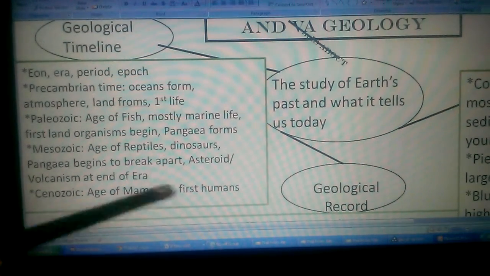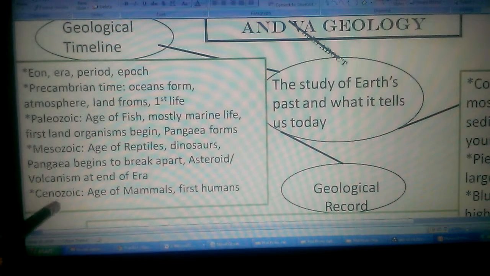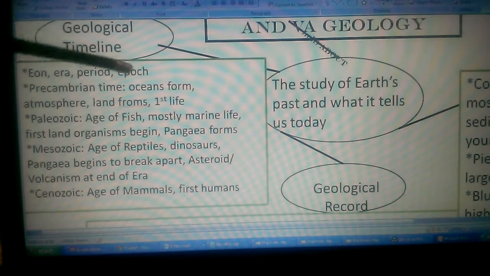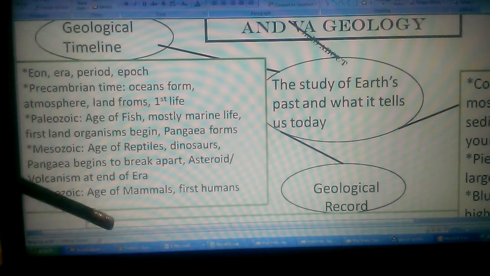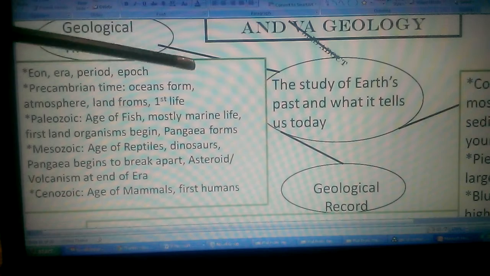Then you have the Mesozoic era, which is the age of reptiles, which particularly were dinosaurs. Pangea begins to break apart, and then asteroids, with a little bit of volcanoes added onto it, are what end the era. They make the sky fill with debris, blocking out sunlight, which then leads to colder temperatures that the reptiles aren't able to survive. The Cenozoic era is known as the age of mammals, and it's where our first humanoids appear in the geological rock record. So these are your important concepts to remember with geological time. You do want to go ahead and take a look at your timeline with the different eons, eras, periods, and epochs that's on your study guide, so you can refer back to those and what things happened when.